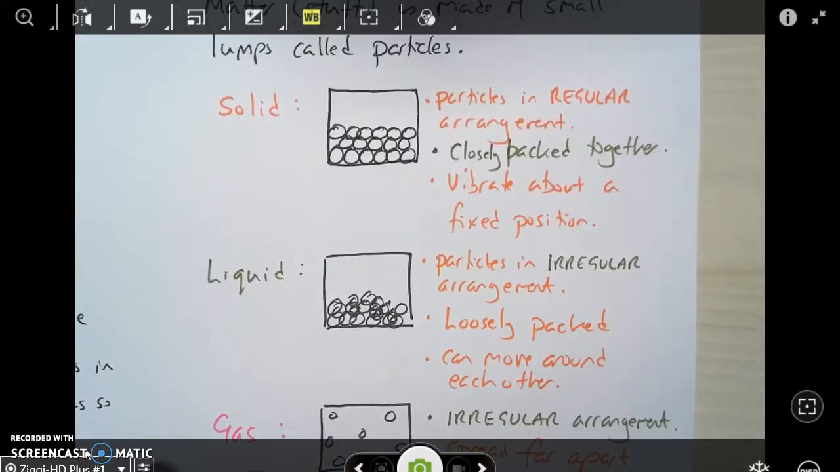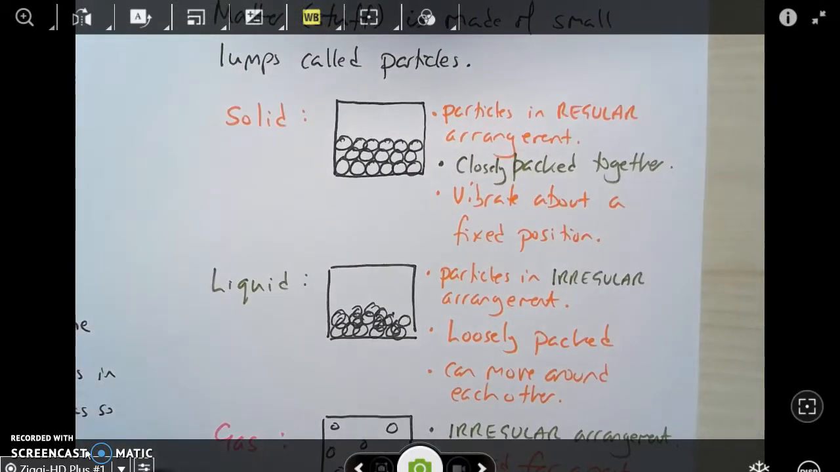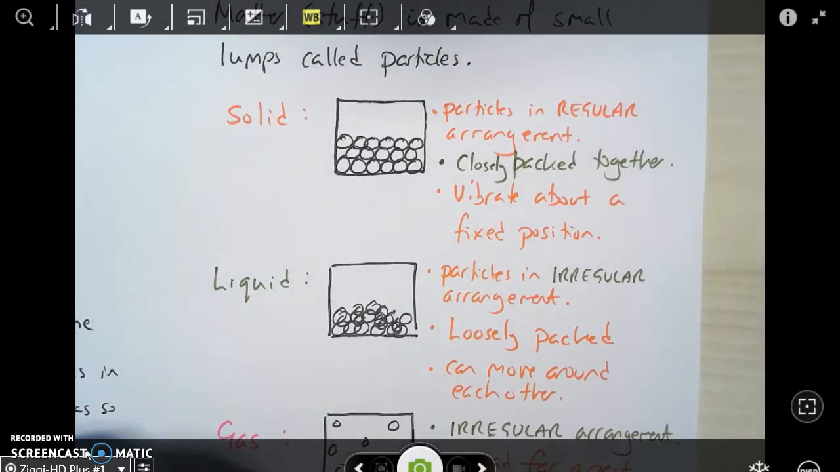Next, let's look at liquid. As you can see from my terrible drawing, particles in liquid are not in a regular arrangement, so we say they are in an irregular arrangement. That means that they're not lined up all beautifully and neatly. They are still packed close together, but not as close as in a solid, so we describe them as loosely packed, but they are all still touching. And they can move around each other, so they don't have to stay in a fixed position. And that's why a liquid can flow, whereas a solid doesn't flow.